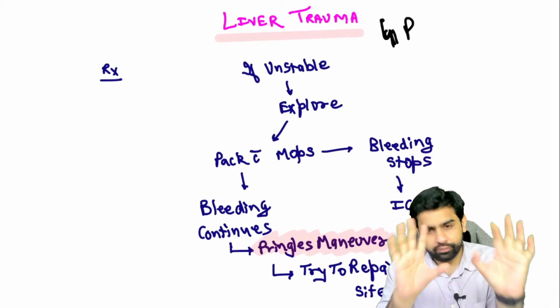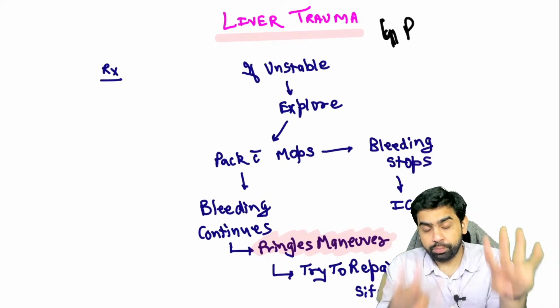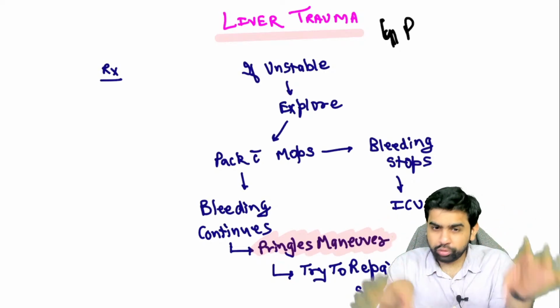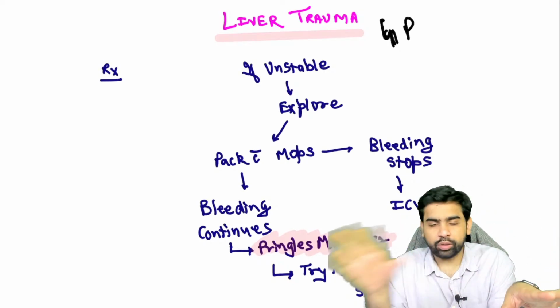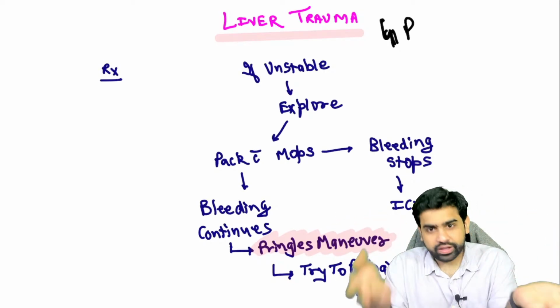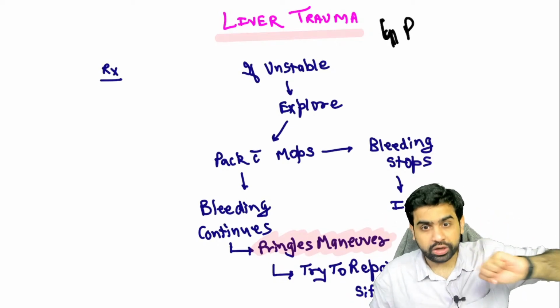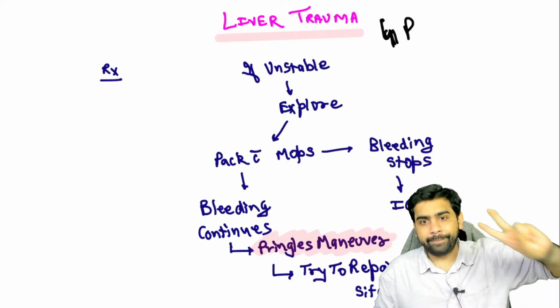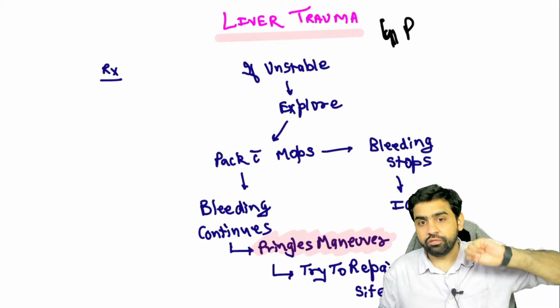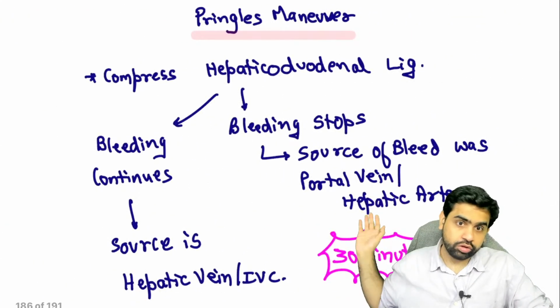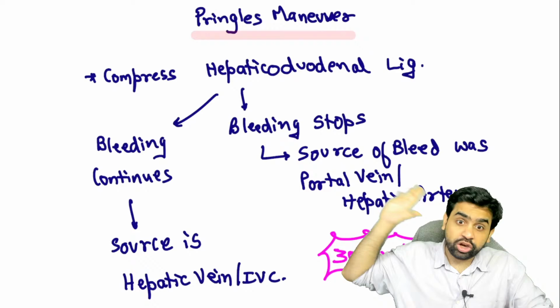So you put a balloon over there. But the fourth thing is plug. With the help of a balloon, you try to create a tamponade over that. That is one of the last resorts. After that, you'll have to perform the resection. So the 4 P's of liver trauma, this is important: push, pack, Pringle and plug. This is what I've just talked to you about. The Pringle maneuver is very, very important.